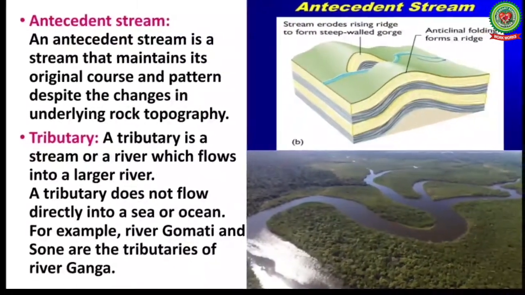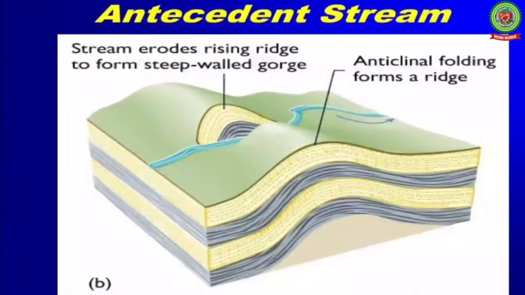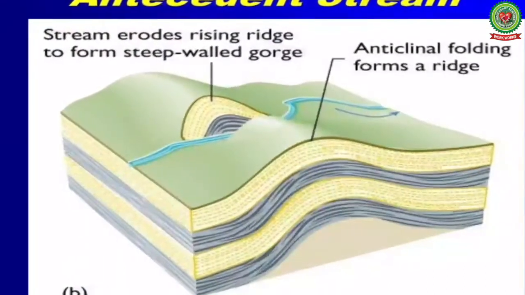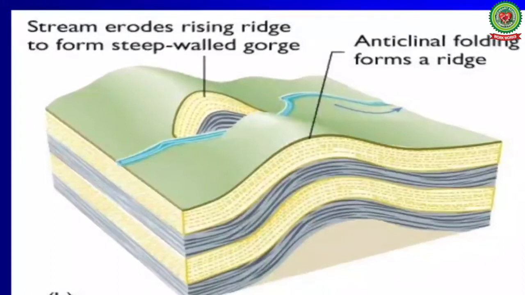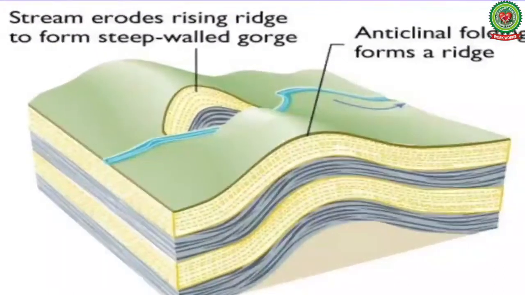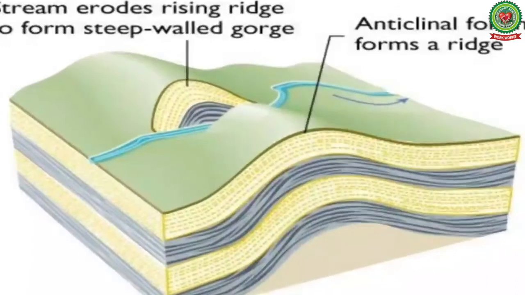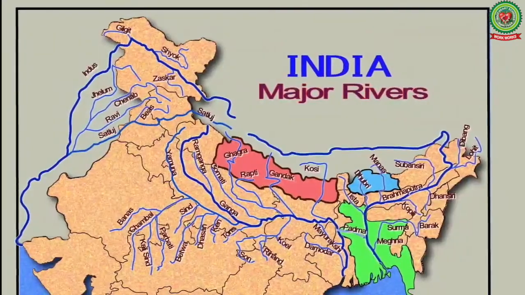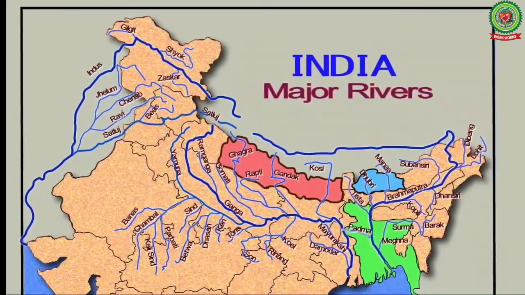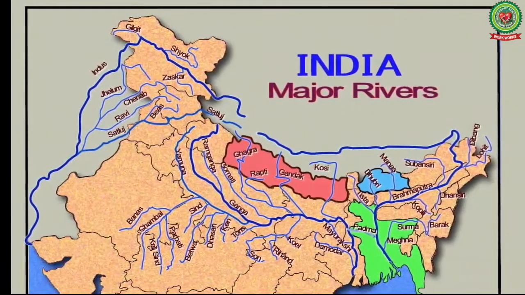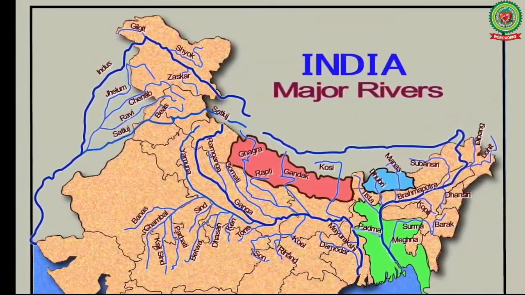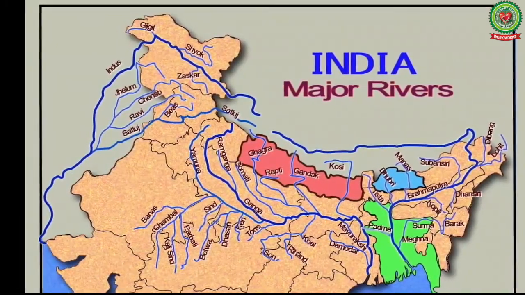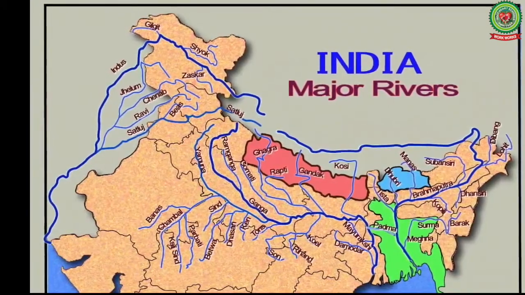Antecedent stream. An antecedent stream is a stream that maintains its original course and pattern despite the changes in underlying rock topography. Means these are the rivers which do not change their direction due to the physical features. The examples of antecedent rivers in India are River Indus, Ganga, Yamuna, Brahmaputra and their tributaries. Means we can say that the Himalayan rivers are antecedent rivers.